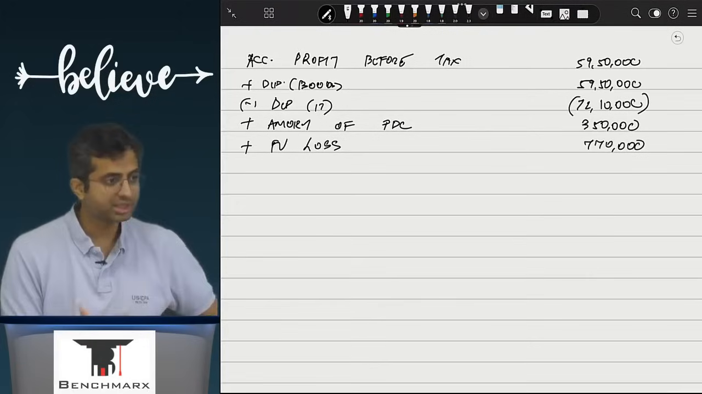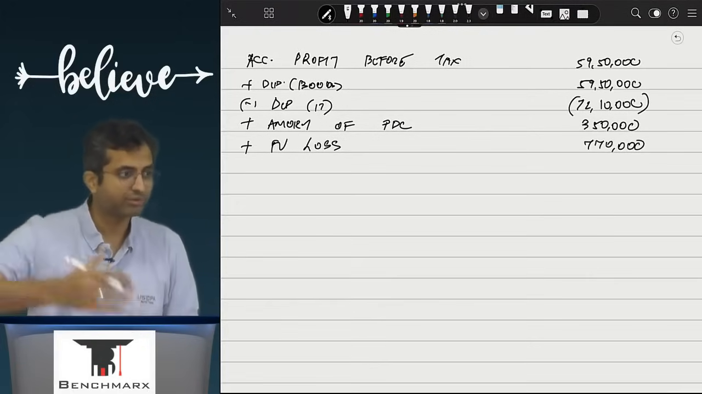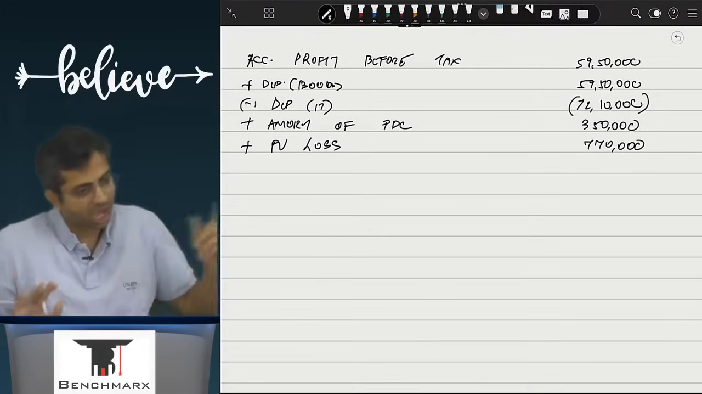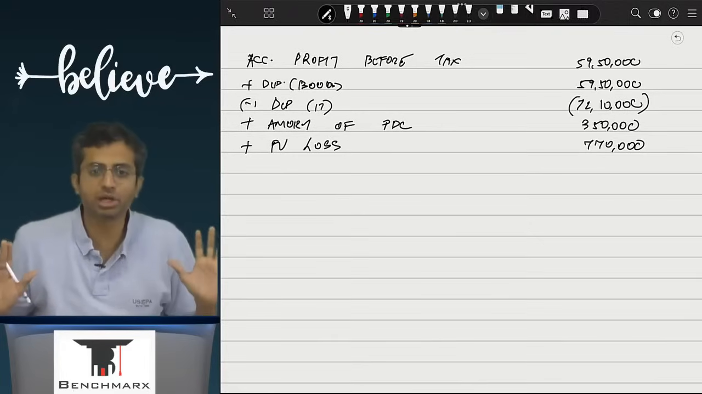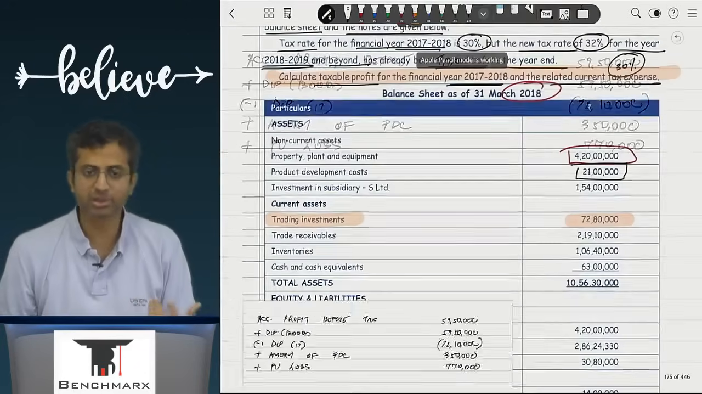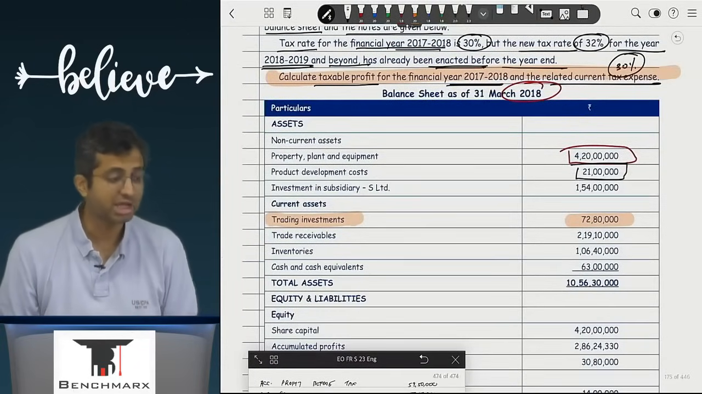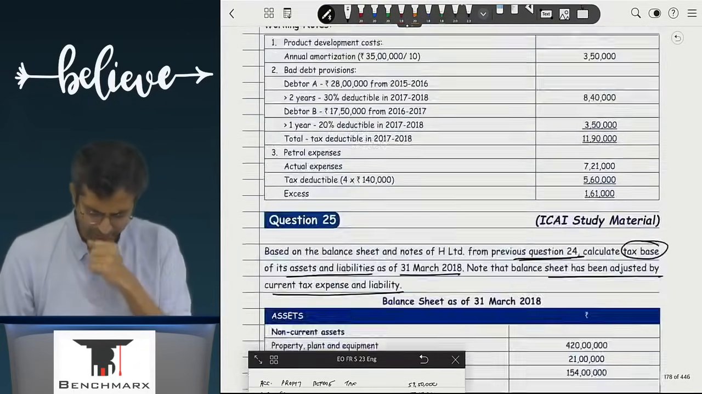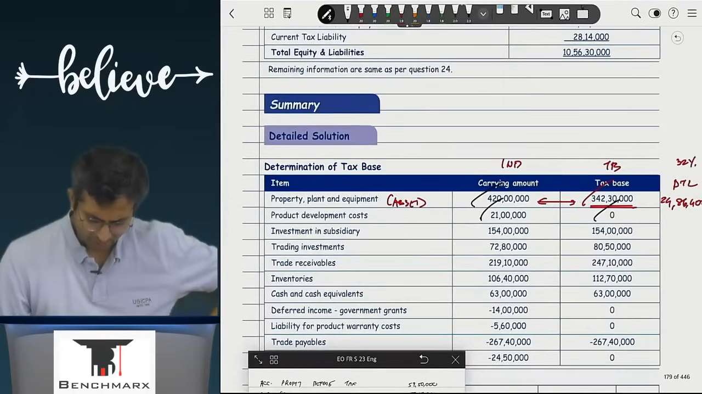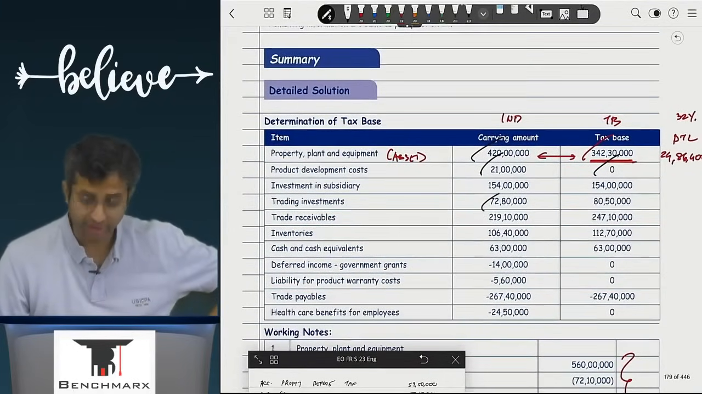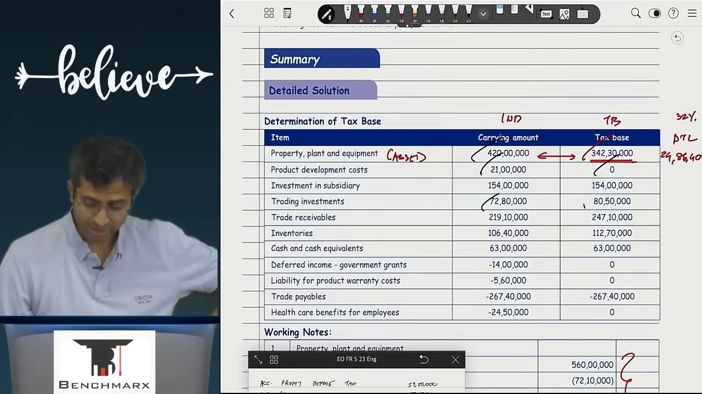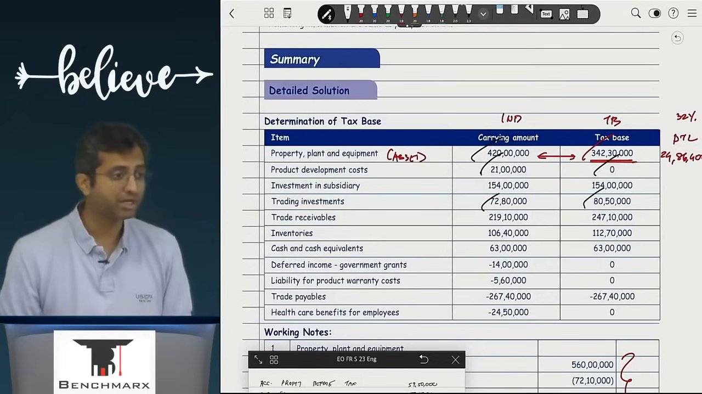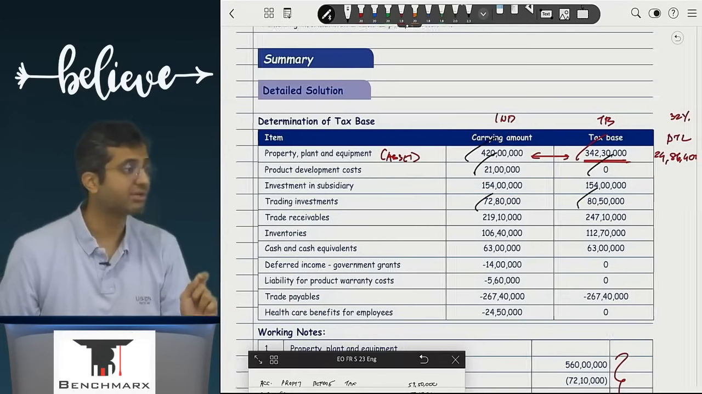Arey, but is this difference temporary? Yes, because when the sale happens, income tax will give you deduction, but not now. You first sell, book the loss, and I will give you deduction. So will this be a base for the purpose of deferred tax calculation? Yes. You guys tell me. The carrying value will be the balance sheet value, for example 72,80,000. But tax base, as you guys rightly said, was the 80,50,000. So if I take the difference, exactly that will come, 7,70,000.